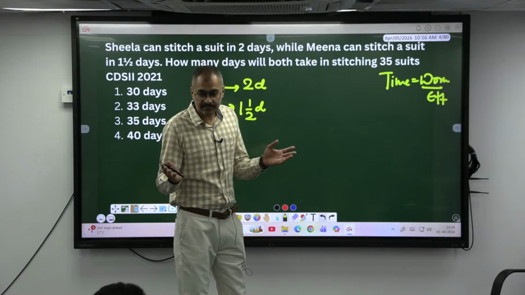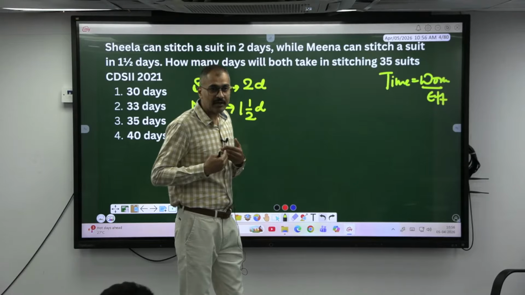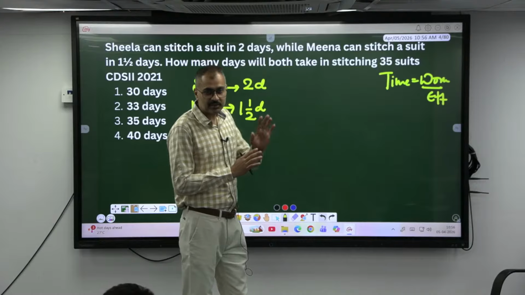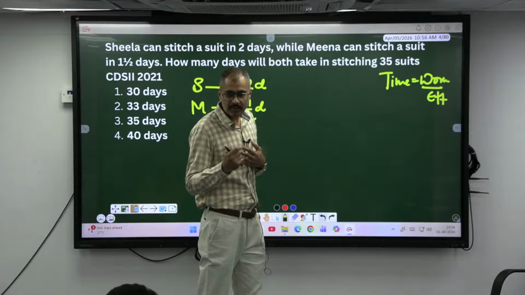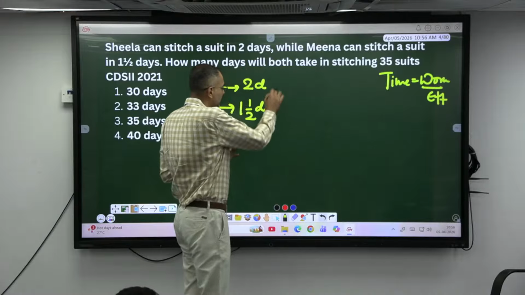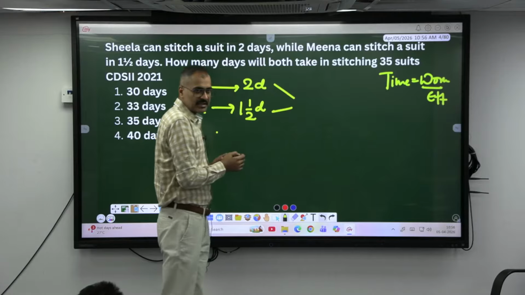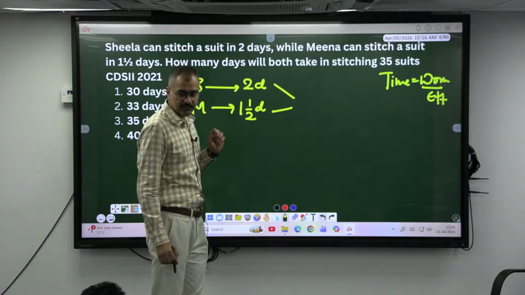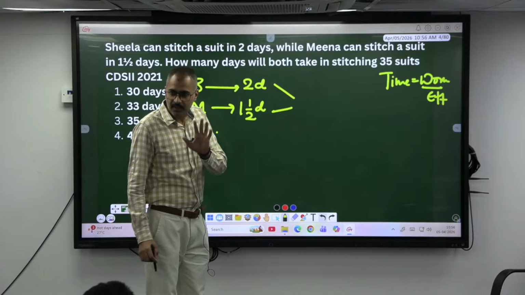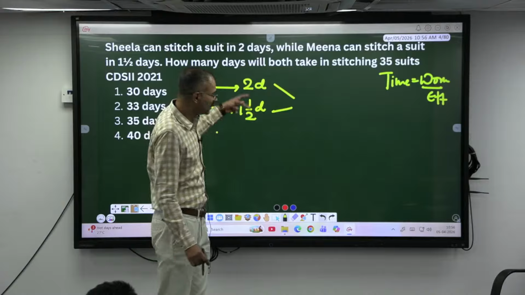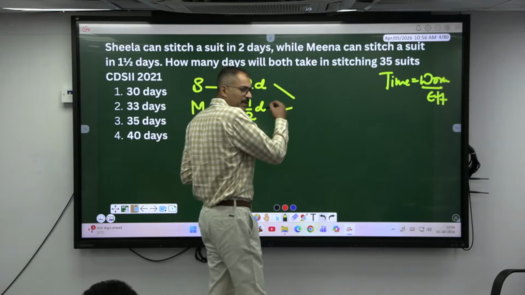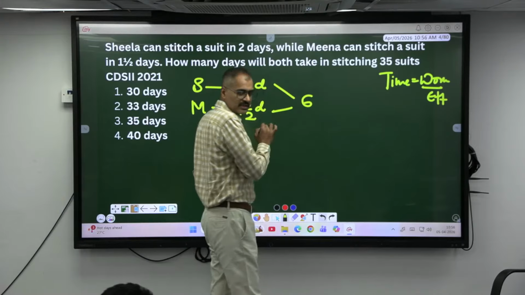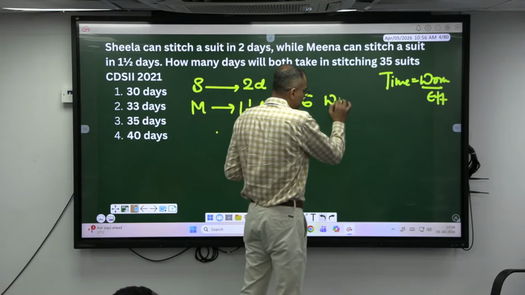Since the work is not given and we know that both are doing the same work, I can assume anything. If both are traveling the same distance, rather than assuming distance d, can I assume 100? For me it is 100, for him 100. So assume such a number which gets easily divisible by 2 and 1.5, which is nothing but the LCM. These numbers are simple here. I'll assume 6, and I'll consider this as the work.